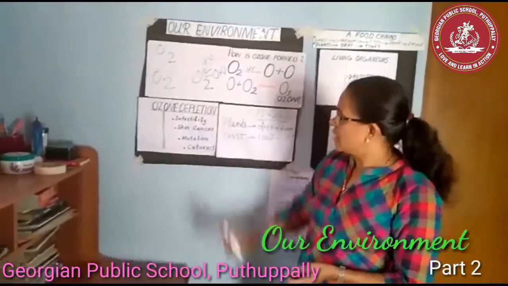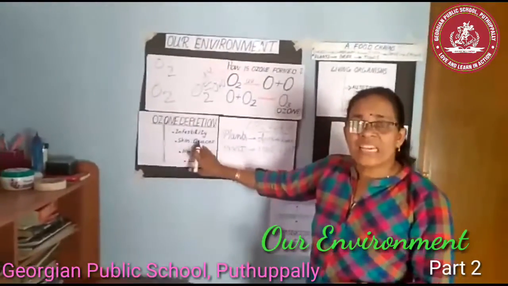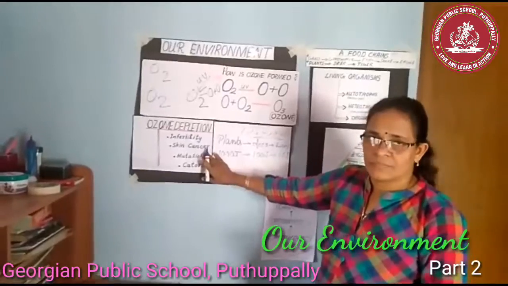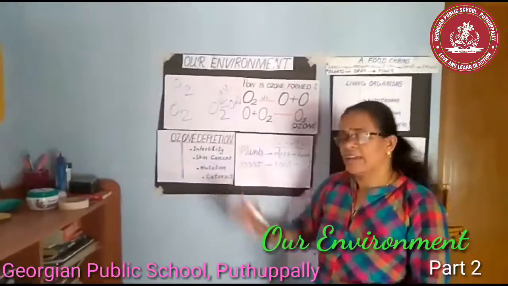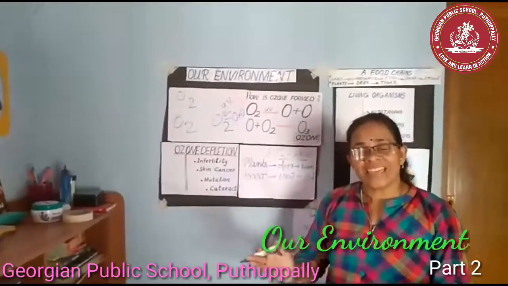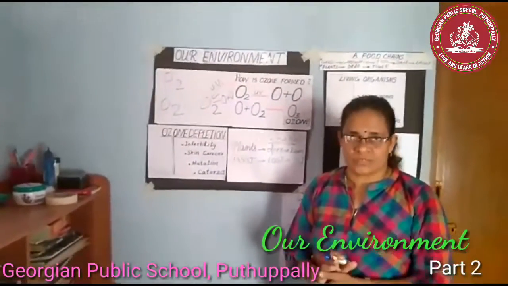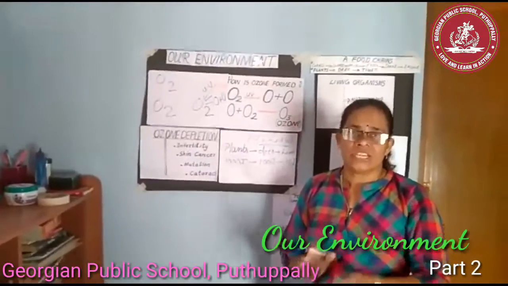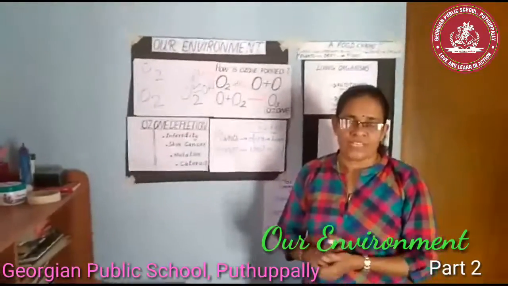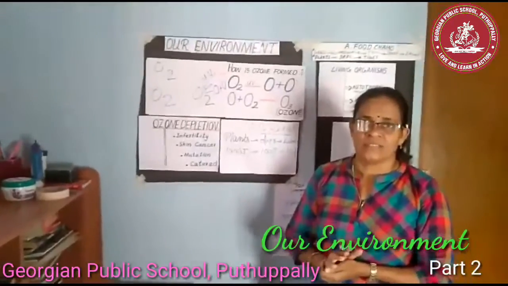Then it leads to skin cancer. Again, there is a greater chance for mutations. Mutation means sudden changes in the genetic order. It leads to many diseases.